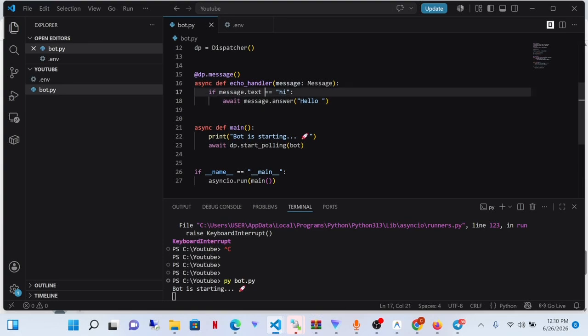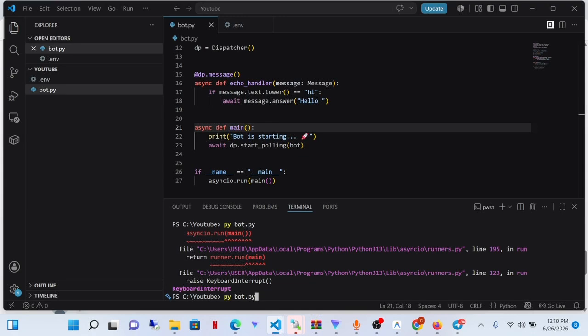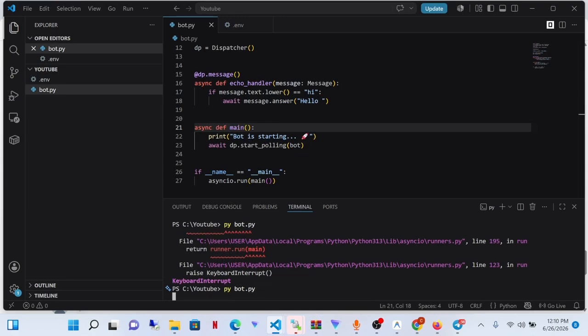We're just going to add dot lower here, so it replies to any form of hi that we send. Okay. Control S. And let me just tell you guys something. Once you change any line of code, press Control S to save it first. You have to stop the bot. If you don't stop the bot, the code changes will not reflect. So stop the bot and restart it, and it should work this time.